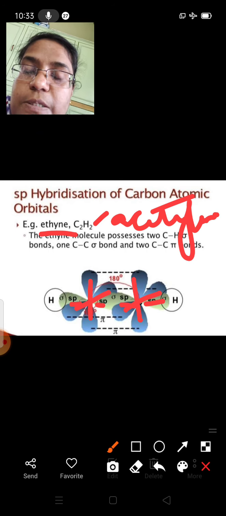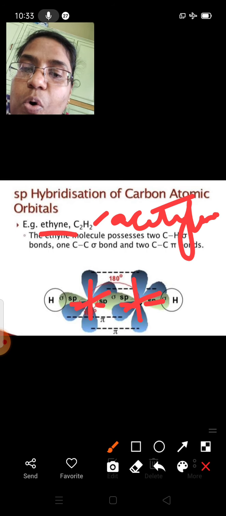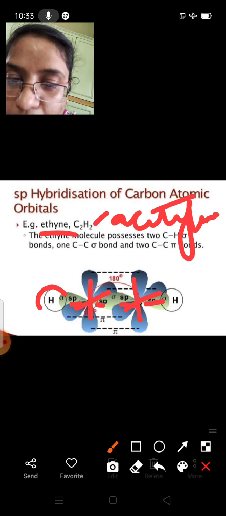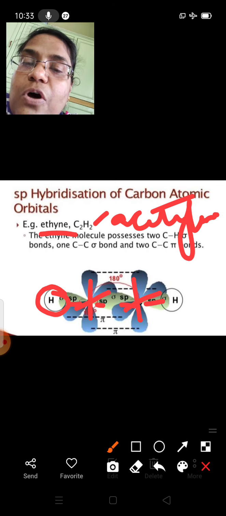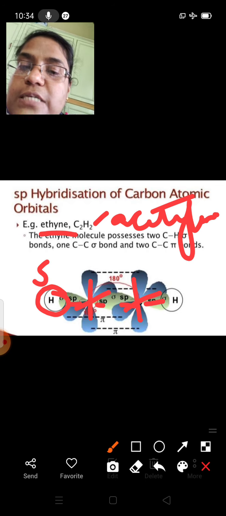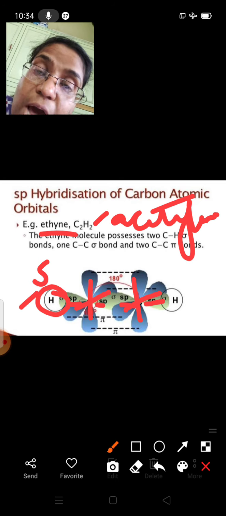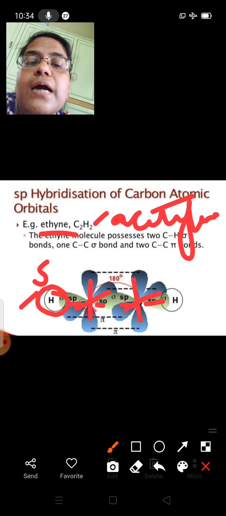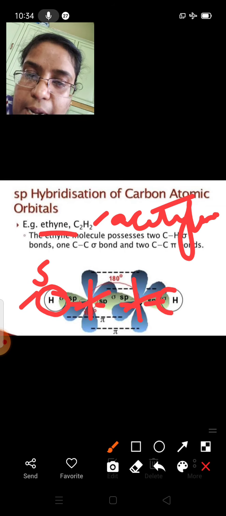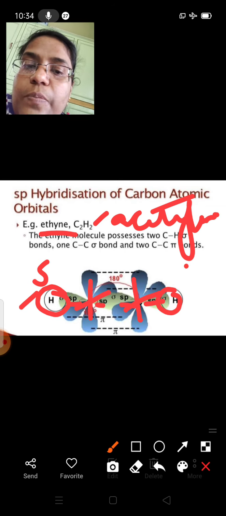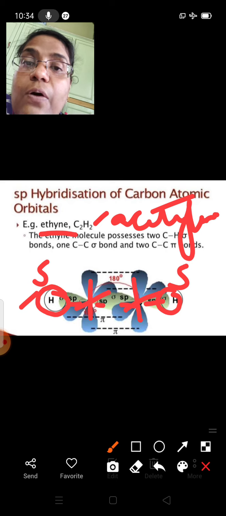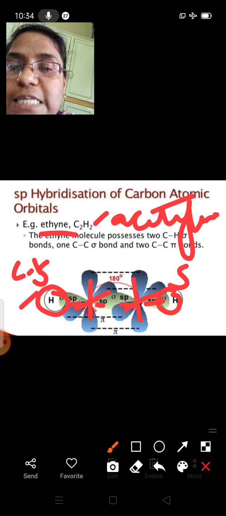One of the sp orbitals will overlap in an end-on manner with the s orbital of hydrogen, and one more sp orbital of the other carbon will overlap in an end-on manner with the s orbital of another hydrogen. Hence we have two CH sigma bonds.